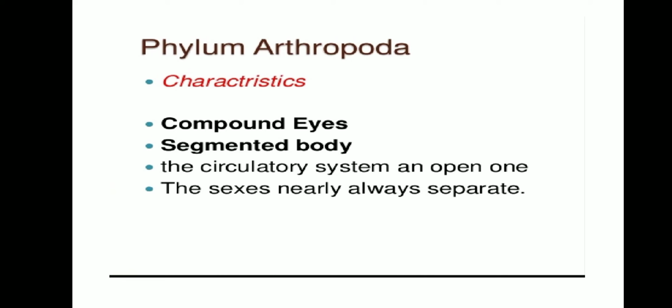What are compound eyes? It's a special type of eye; insects have a lot of little eyes, so the image is poor, but the view is very large. That is the compound eye.